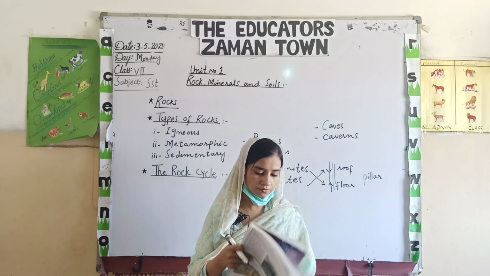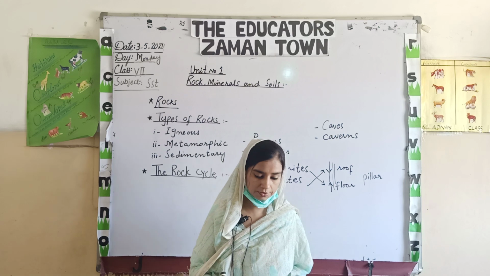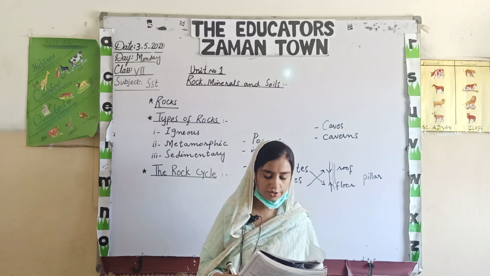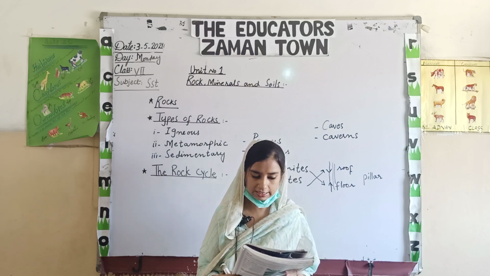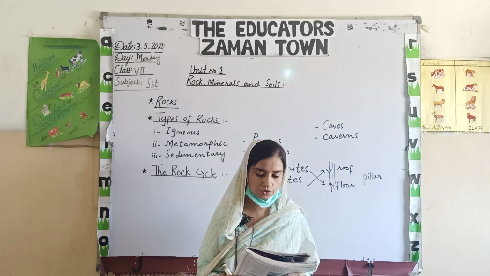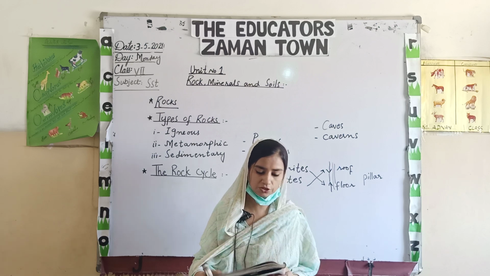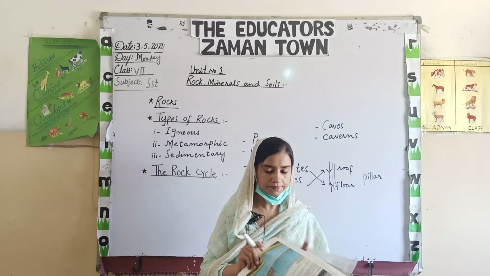Second, you may see sedimentary rocks. The more explanation about the sedimentary rocks you can see on your book page number 4, that rain and wind erode rocks and the particles born of them are washed away as sediment. This sediment is pressed into new rock under lakes, seas and oceans in a process that takes millions of years. You may see on your book page number 4 how the sedimentary rocks are formed.